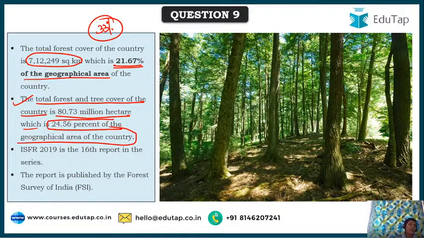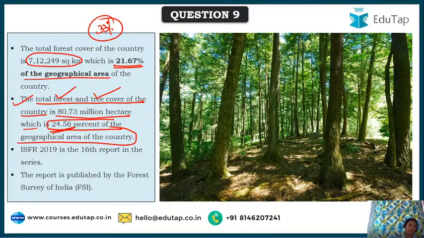I have been telling you about forest cover. Forest cover, we have seen that at least 1 hectare of area, of which 10% is covered by trees, can be called forest cover. If it's a single tree, then it's a tree cover. So if we total the forest plus tree cover, it would be 24.56% of India's total geographical area.